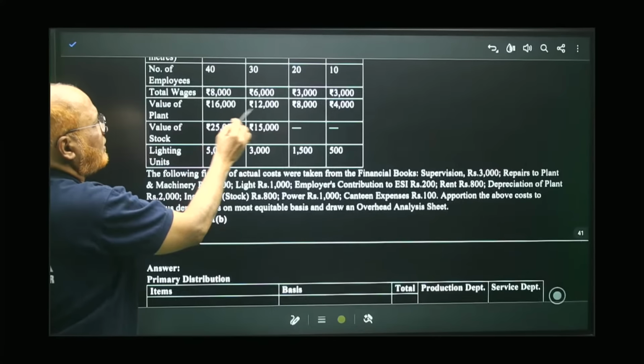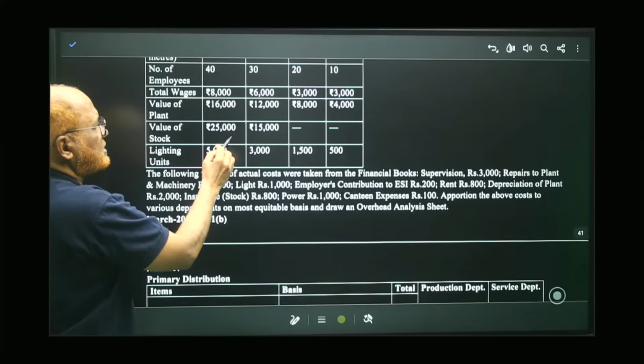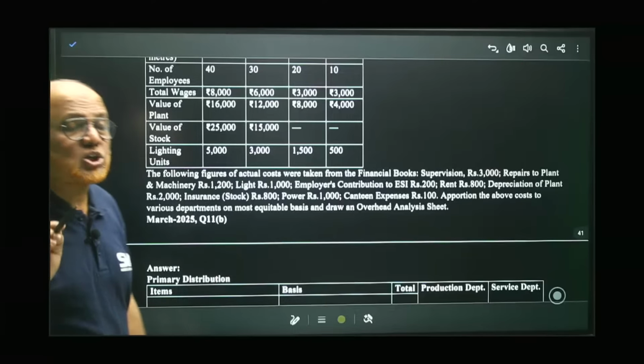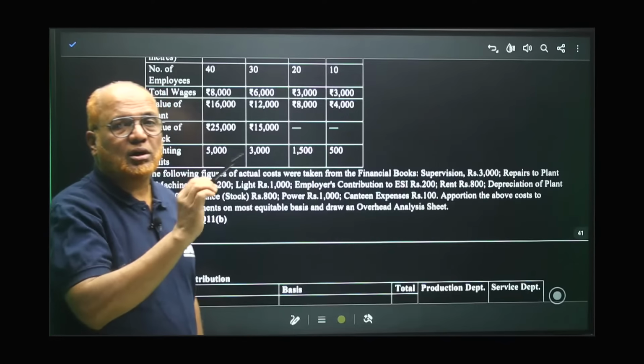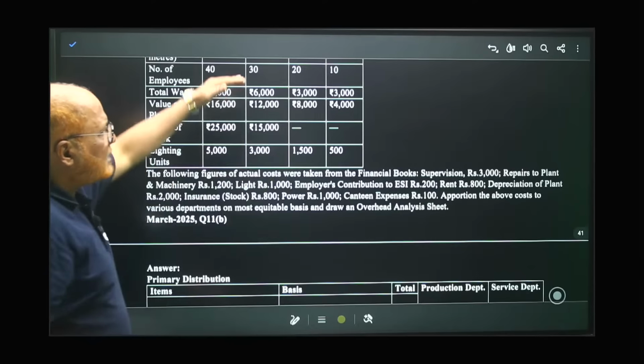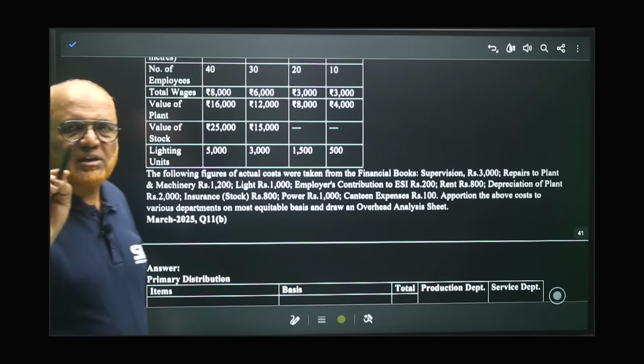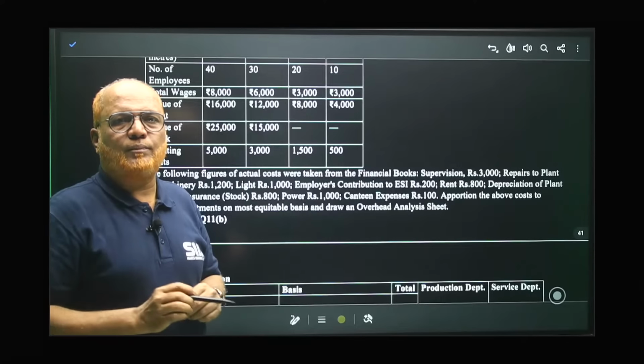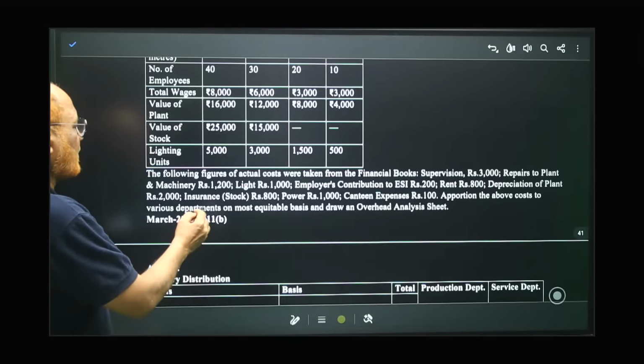Value of plant is given. Then value of stock is given. But stock is there only in the production departments. There is no stock in the service departments. Lighting units are 5,000, 3,000. This is the information given. And this information we have to use in order to apportion the overheads.